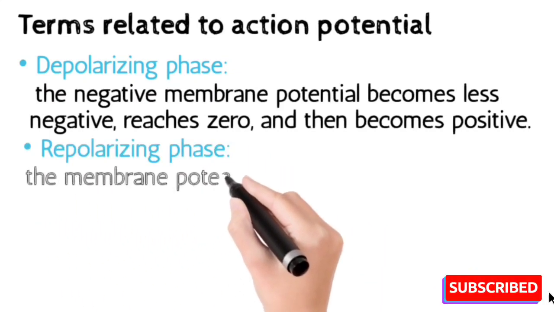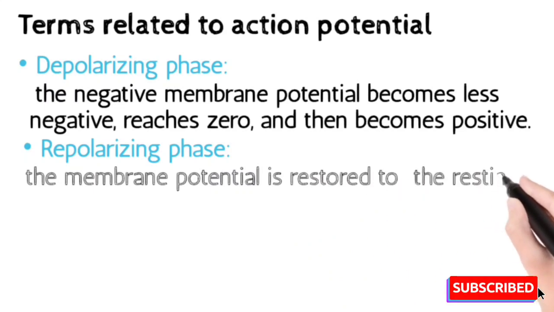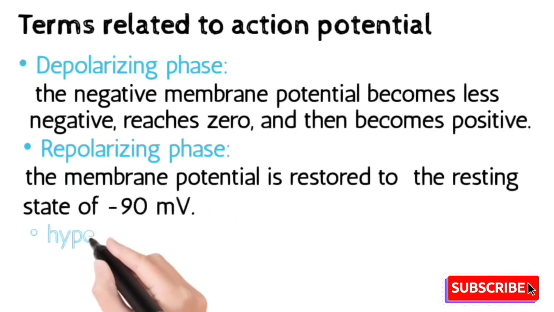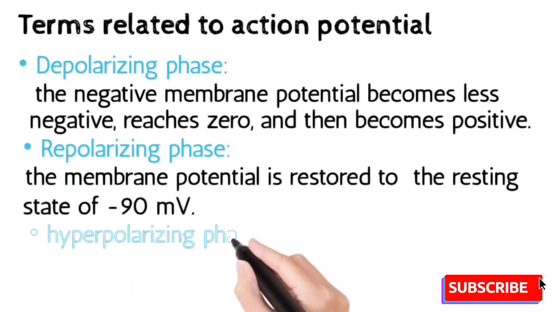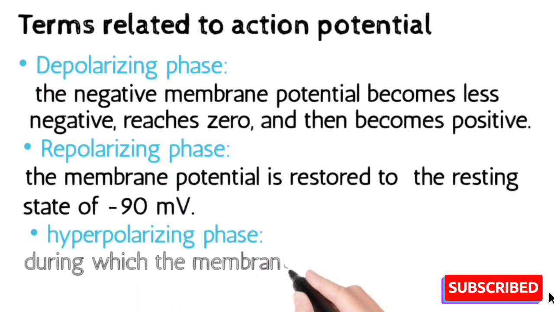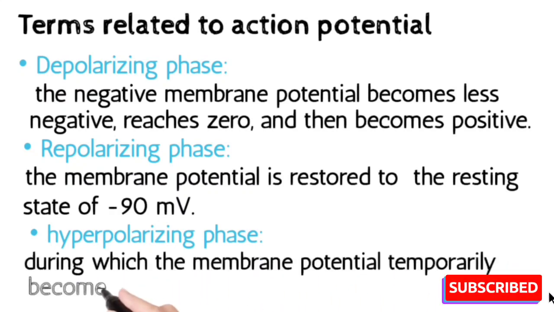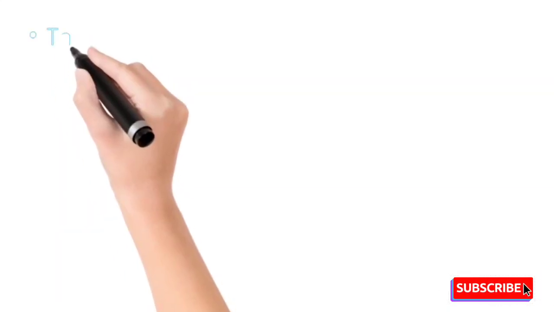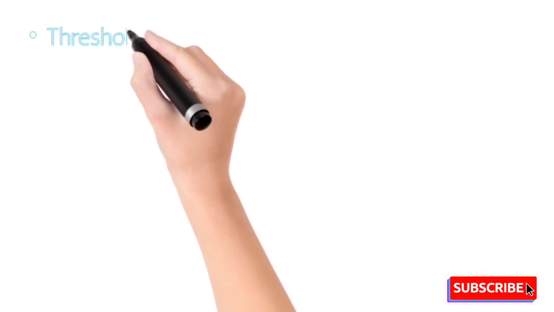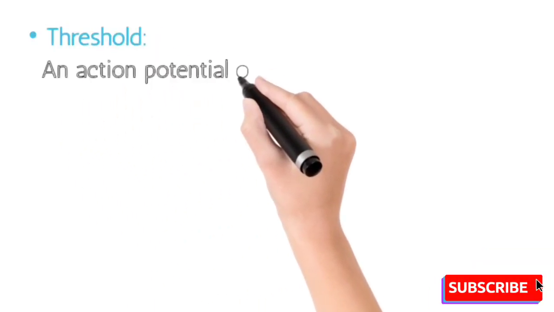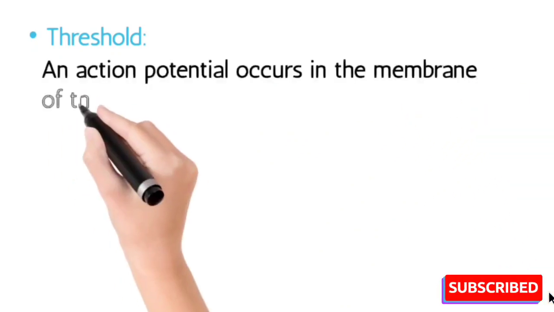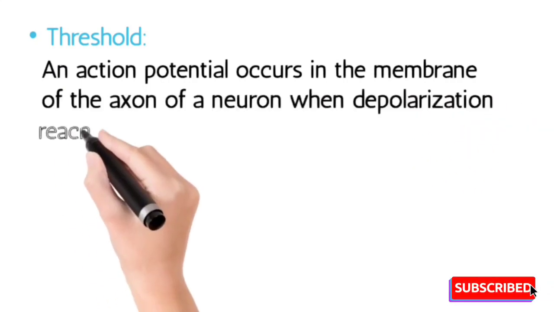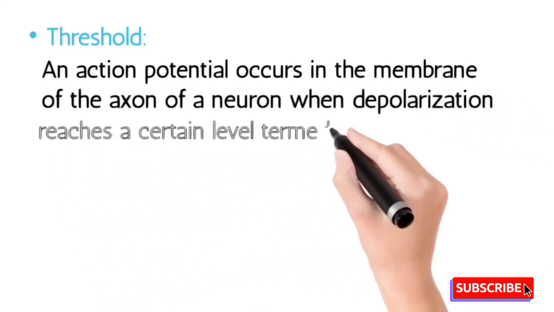The second phase is the repolarization phase, in which the membrane potential is restored to the resting state of minus 90 millivolt. Then the hyperpolarizing phase. It is the phase during which the membrane potential temporarily becomes more negative than the resting stage. The next one is the threshold. It is the point from where action potential is generated. If the stimulus is lower than this threshold point, then no action potential is generated.